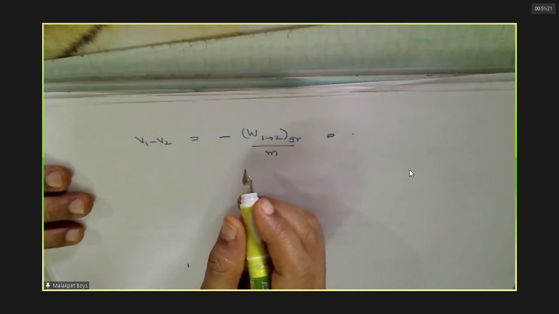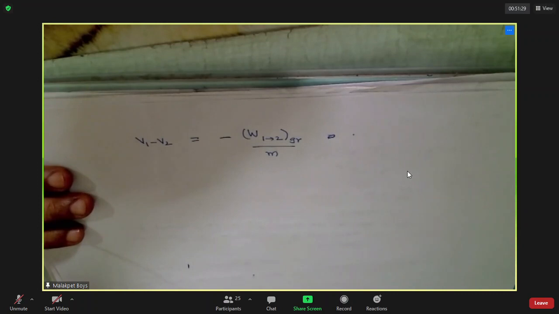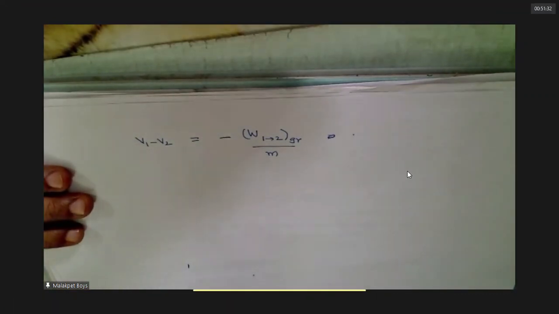Okay, check up. Sir, V2 minus V1 is minus work done from 1 to 2. No, this is gravity work, man. Is it correct? Check up once again.